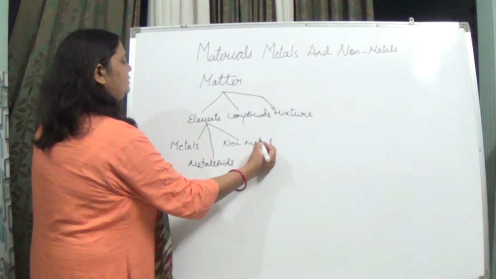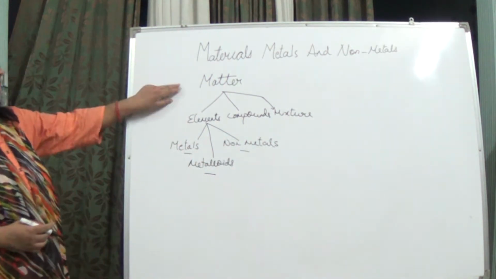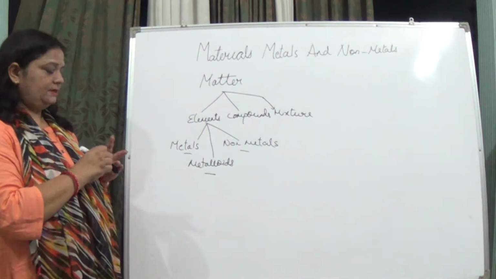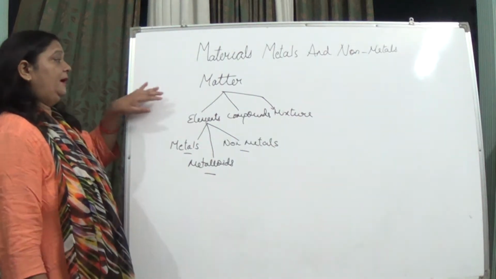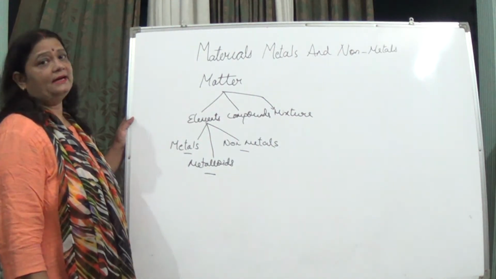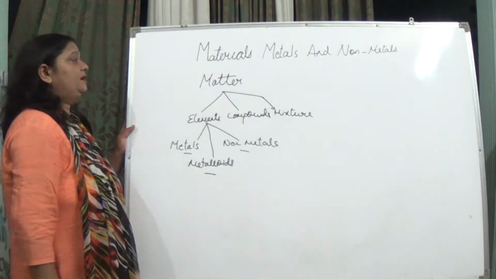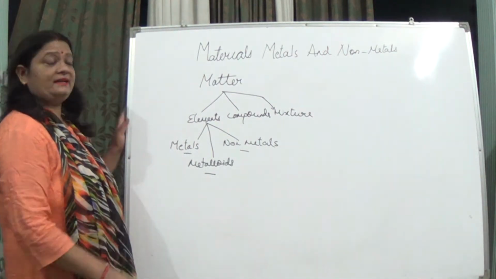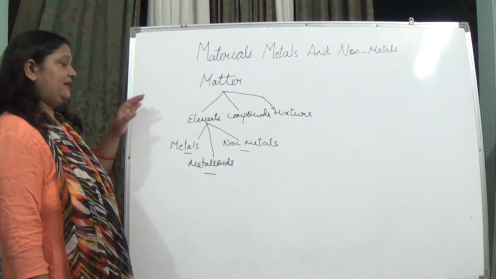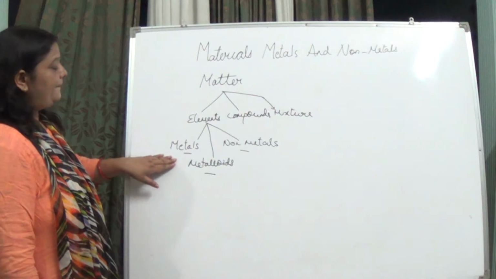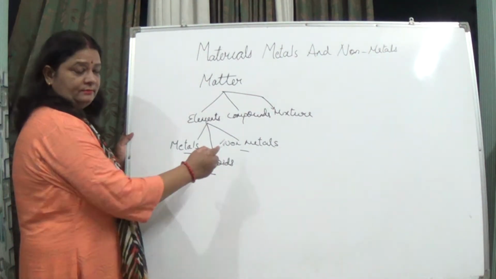So, matter, which is anything that occupies space and has got mass, is composed of tiny particles, atoms, which form the elements, because this is the purest form in which matter can exist, and it can't be simplified. So these elements are classified as metals, metalloids, and non-metals.